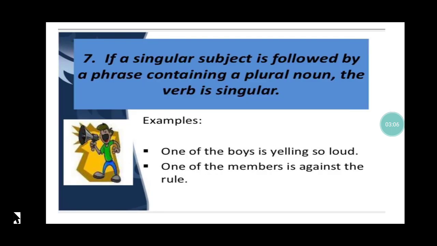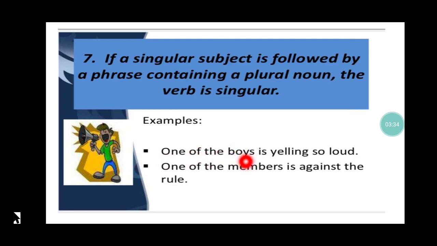Clear? Rule number 7. If a singular subject is followed by a phrase containing a plural noun, the verb is singular. What does it mean? When I say 'one of the boys', 'one of the boys' is a phrase. In this phrase we have the word boys, which appears to be plural.